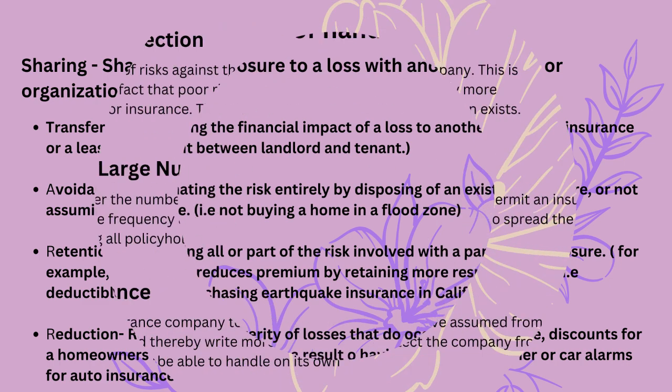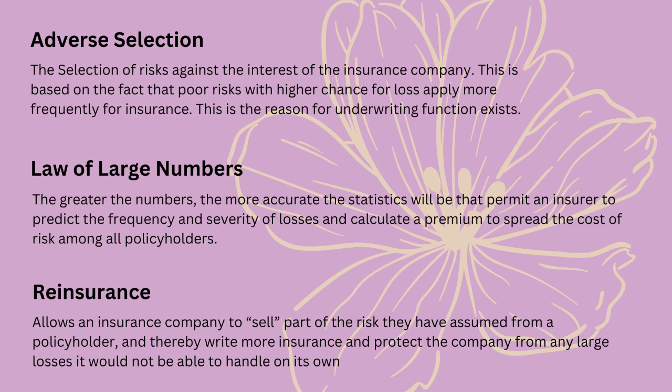Adverse selection. The selection of risks against the interest of the insurance company. This is based on the fact that poor risks with higher chance for loss apply more frequently for insurance. This is the reason the underwriting function exists.